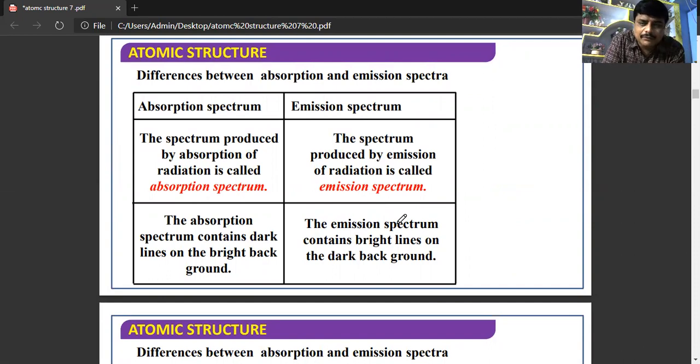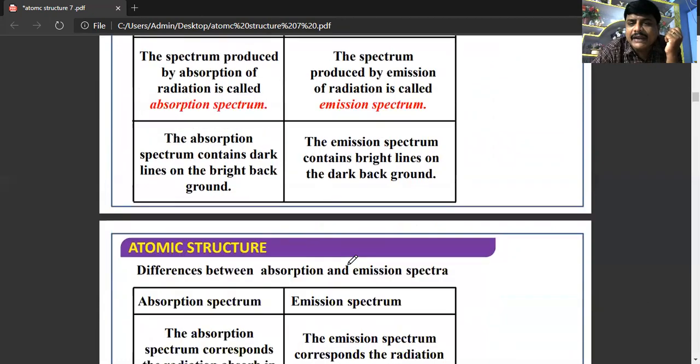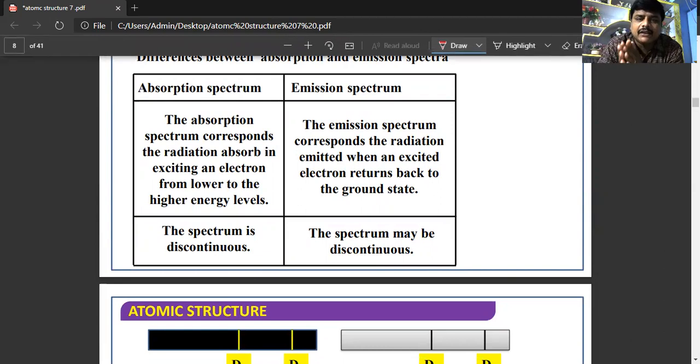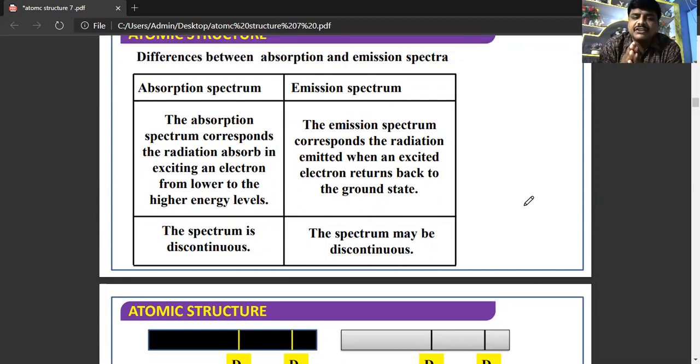So the absorption spectrum contains what? Dark lines on a bright background, whereas the emission spectrum contains bright lines on a dark background. How is the absorption spectrum produced? It is produced by absorption of radiation, that means by exciting an electron from a lower energy level to a higher energy level, whereas the emission spectrum corresponds to the radiation when an electron comes from a higher energy state to the ground state.